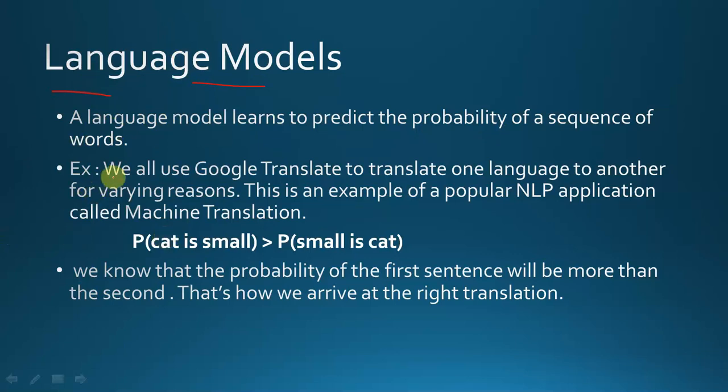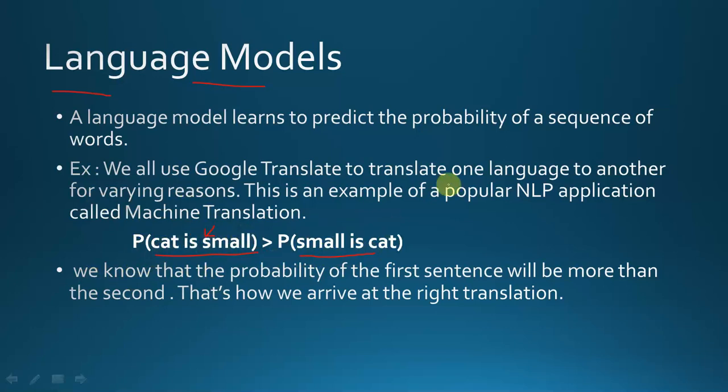For example, we all use Google Translate to translate one language to another for varying reasons. This is an example of a popular NLP application called machine translation. Suppose we have two sentences, "cat is small" and "small is cat". How does Google Translate know that "cat is small" is the right sentence? It will calculate the probability of the sentence. If the probability of "cat is small" is more than "small is cat",